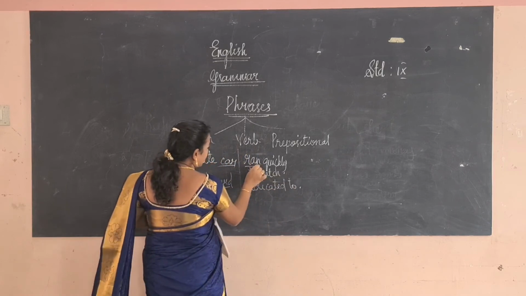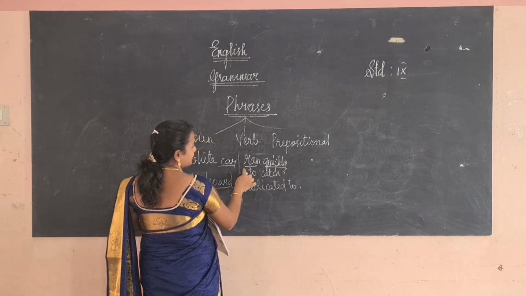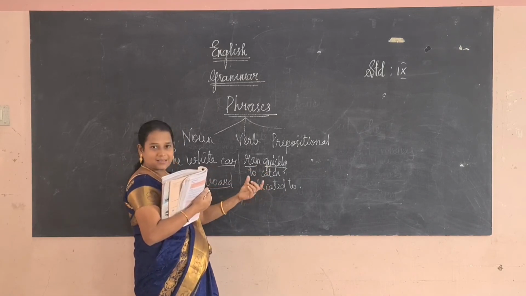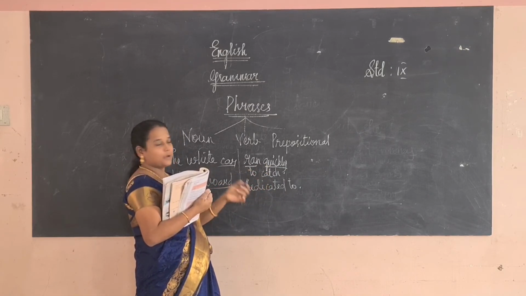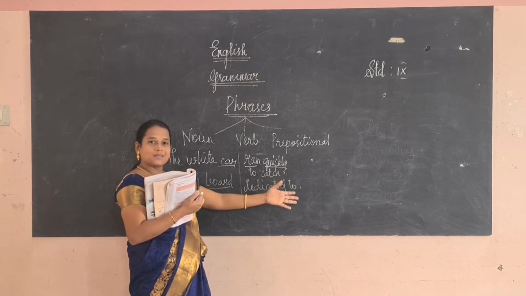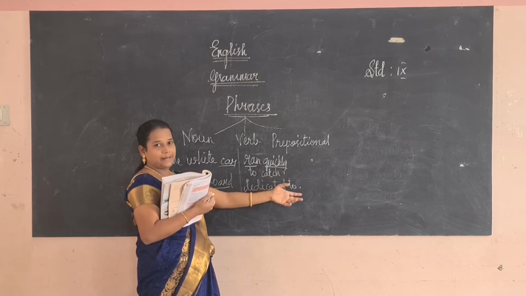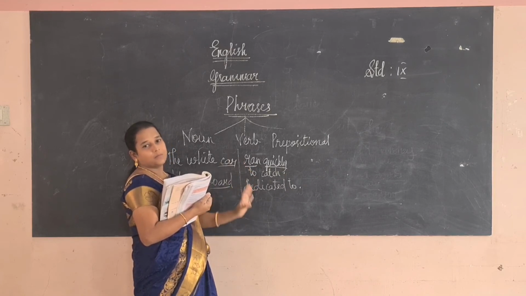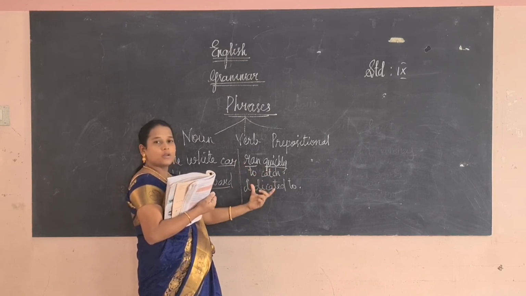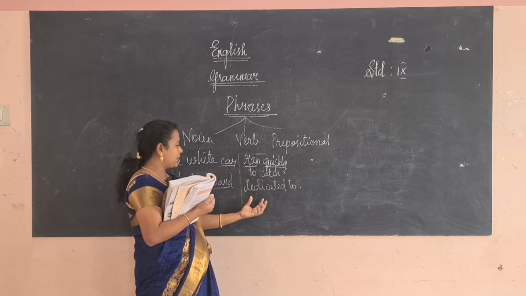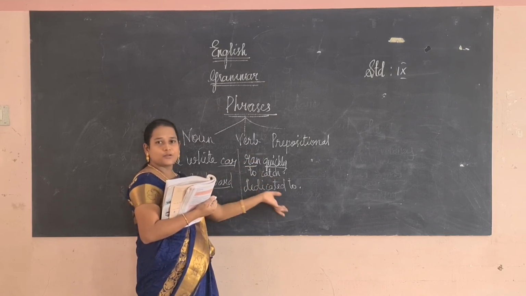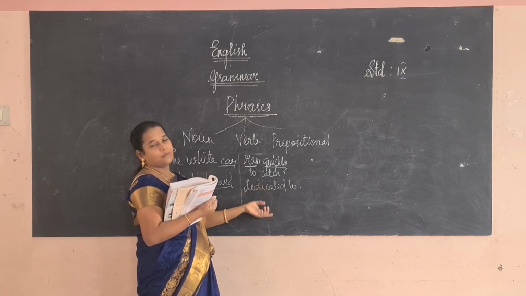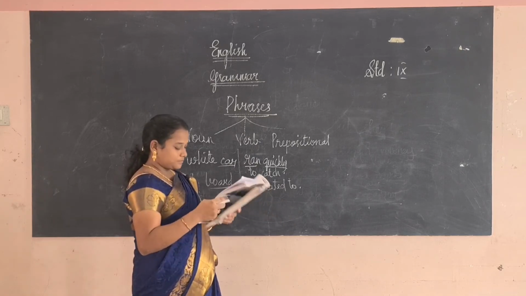So run quickly, it describes the action; the verb is there. Run quickly to catch, it has a meaning, but not a complete meaning. Run quickly to catch the bus or train, if I fill in anything there, then it will give a meaning. It does not have the subject and verb, it simply gives some meaning. A unit of meaning will be there but not a complete meaning. Dedicated to, what is dedicated to what? Nothing is explained there. This is called a phrase. This is a verb phrase. Okay. Next.